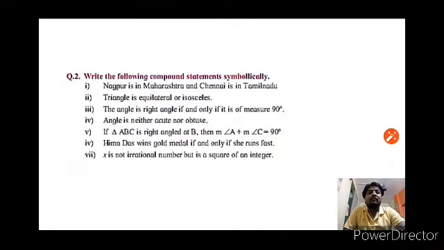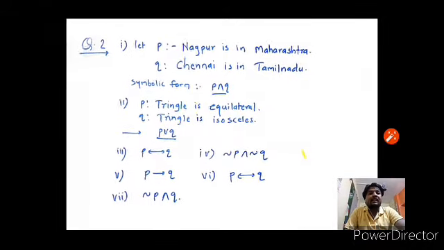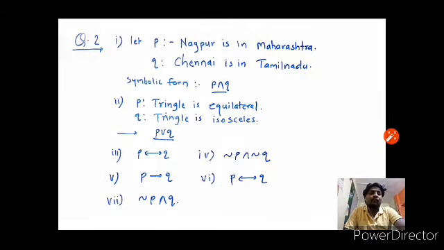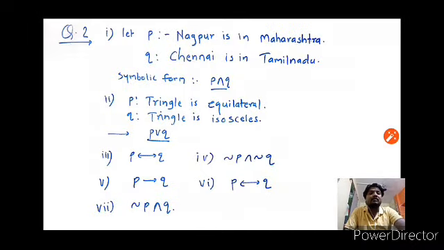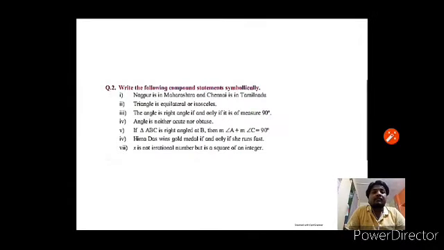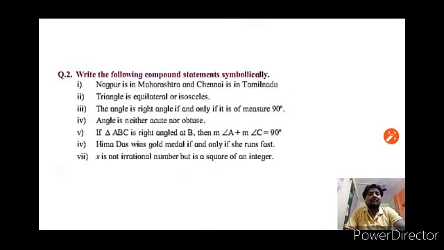Next one, triangle is equilateral or isosceles. It is also a compound statement joined by the logical connective or. Let P be triangle is equilateral, Q be triangle is isosceles. The symbolic form is P or Q. Similarly, we can write the symbolic form of all compound statements.